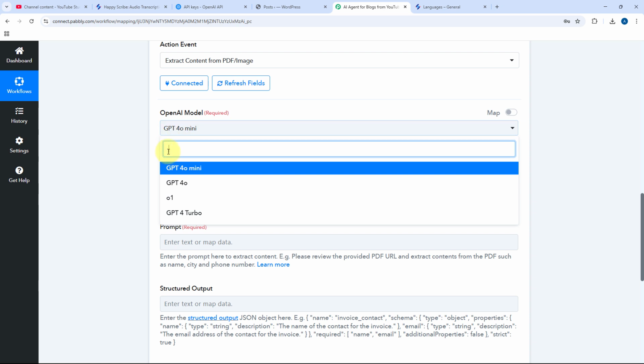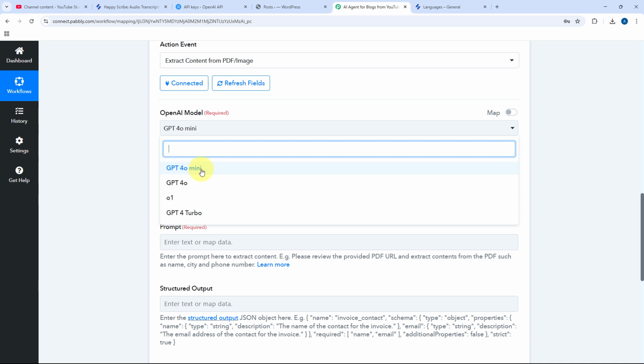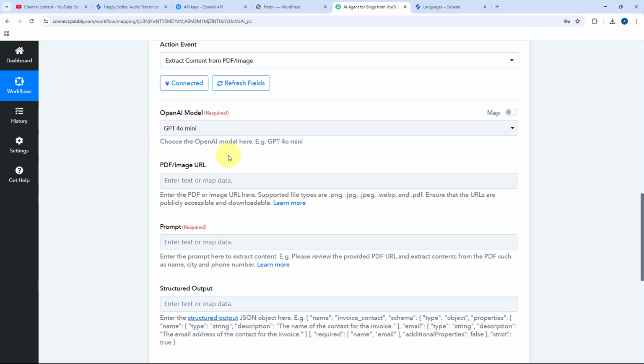So here in this dropdown, you can see a list of all the models offered by OpenAI, using which we can extract the content from PDFs or images. So you can select any model as per your choice. I'm going to select the model as GPT-4o Mini. Then it is asking us for the PDF or the image URL. We have to basically enter the document URL in which we are receiving the transcription of the YouTube video.